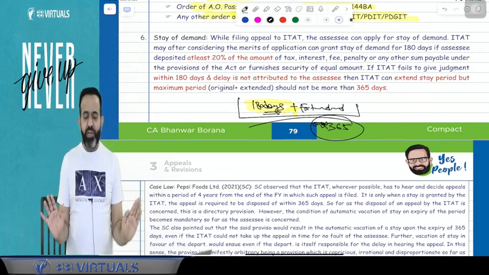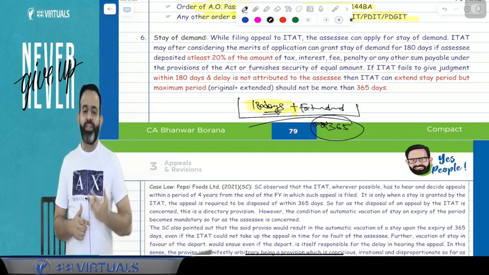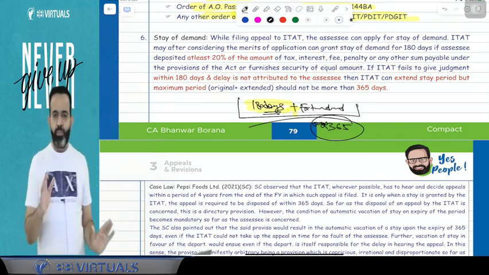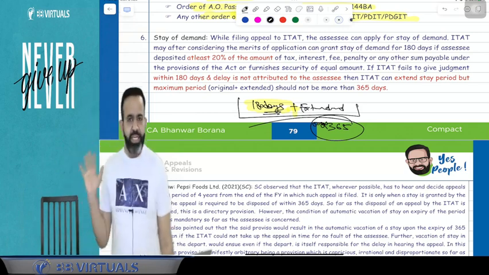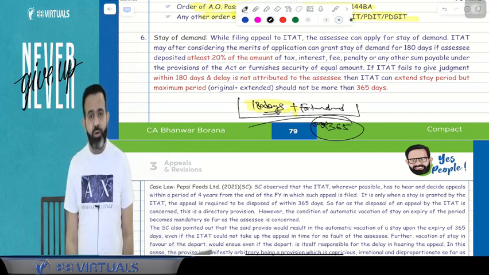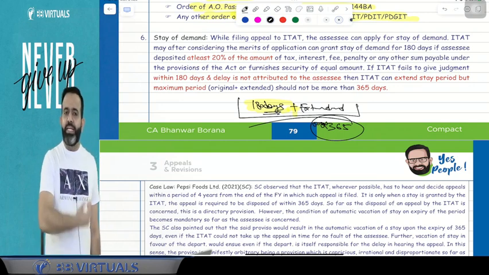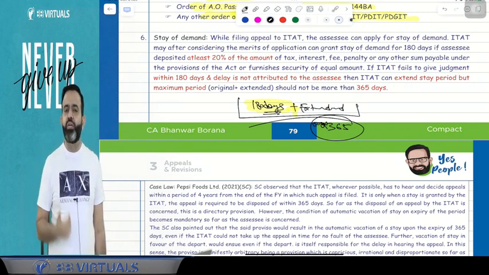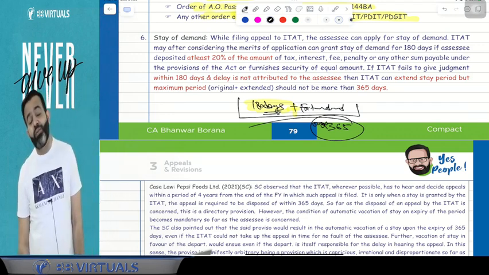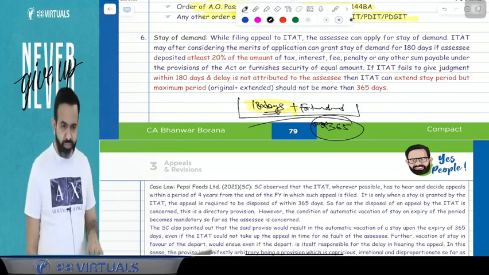Now, after 365 days, your stay of demand is going to be vacated, meaning you have to pay the demand after 365 days. That is written in the law. So in the law, they have written that normally the first time they will give you a stay of demand of 180 days. But they will give you a stay of demand for 180 days only if you have paid 20% of the demand or you have furnished equal security. But if within 180 days the appeal is not resolved and there is no mistake on the part of the assessee, then it can be extended. But the maximum time will be 365 days. After 365 days, it will be automatically vacated. That is written in law.